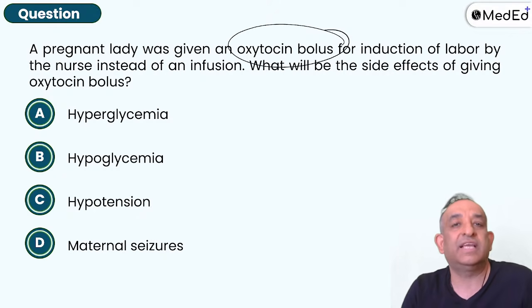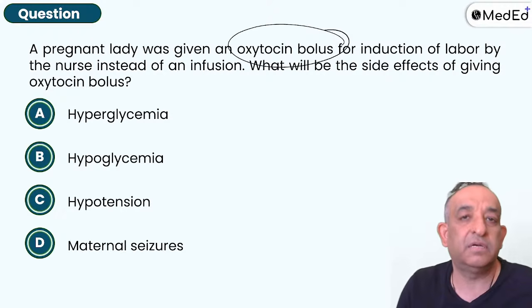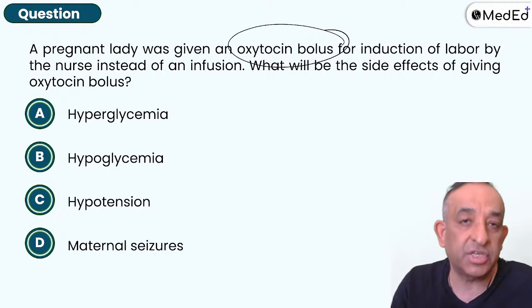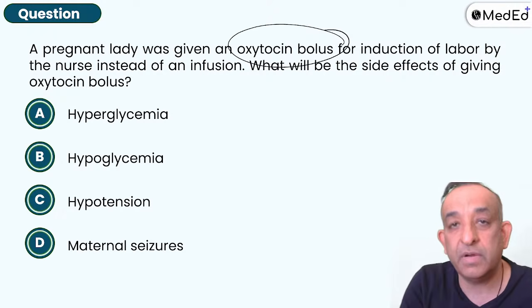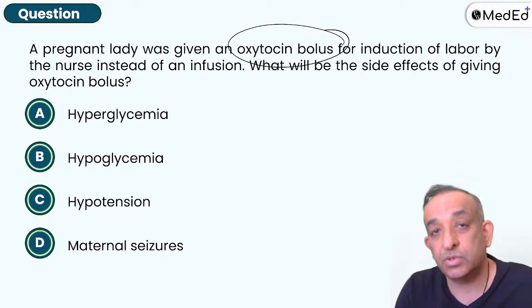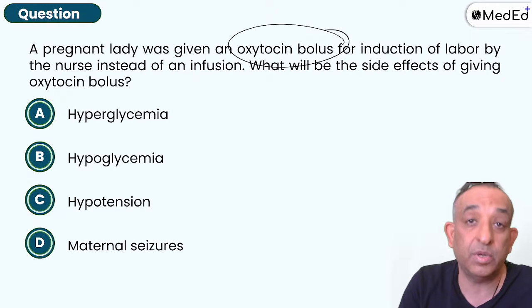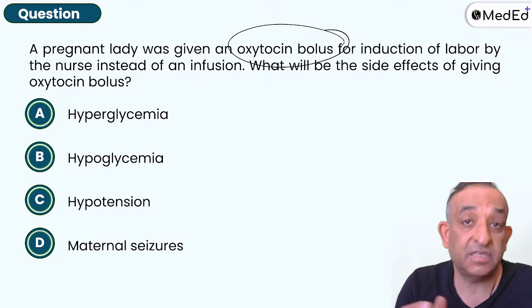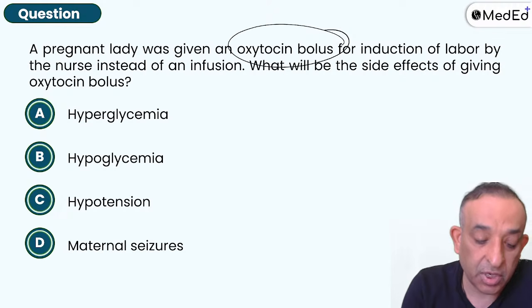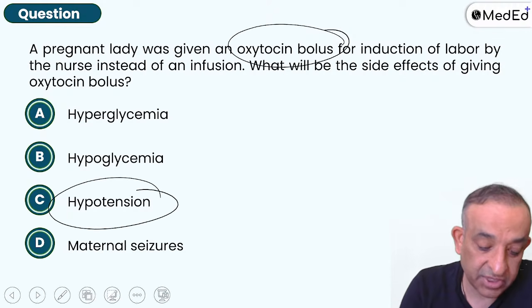When you push it in, there can be sudden retention of fluid, and there can be pulmonary edema, and there can be hypotension. So sudden hypotension can happen because of the patient having a bolus oxytocin. The hypotension is the reason because of which the patient may collapse also. So please do not give oxytocin as a bolus injection, always slow IV or in an infusion form.